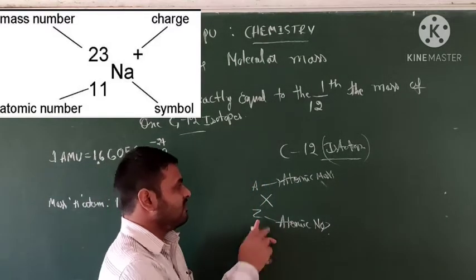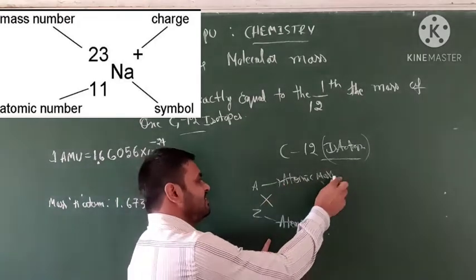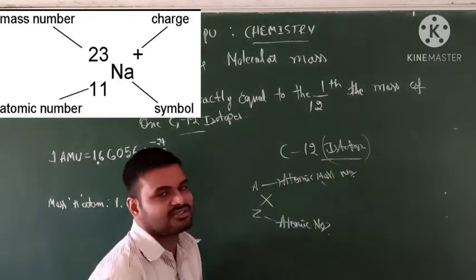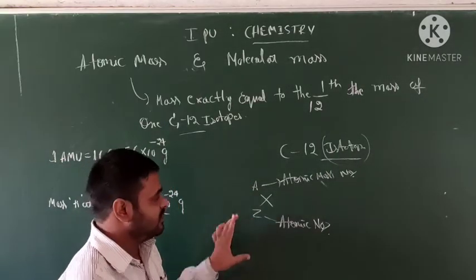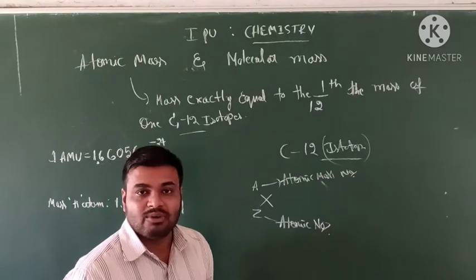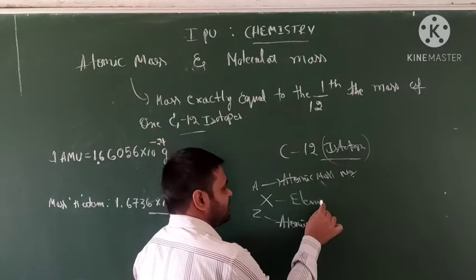Dear students, don't confuse atomic number with atomic mass number. The two are very different. X is called the element.